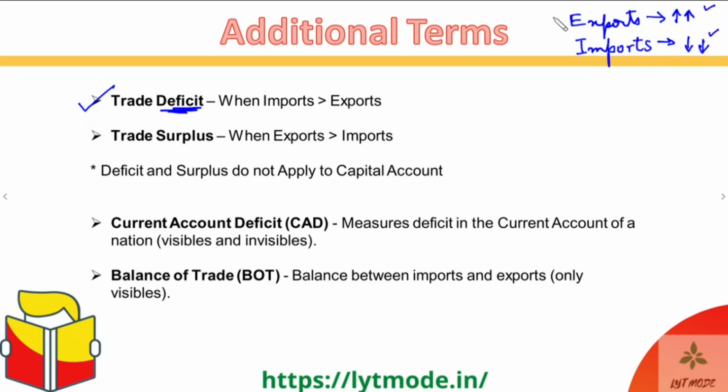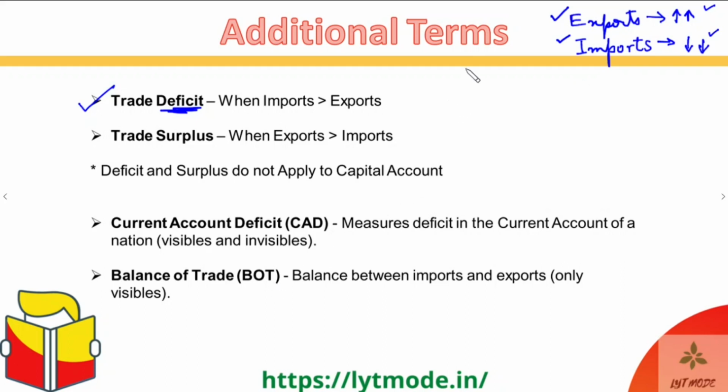That is why exports is something which is always a positive thing for the economy, and imports is something which we consider to be kind of a negative thing. And that is exactly how we will now treat them for any kind of an economic analysis, or any kind of an economic calculation that we are doing. So whenever a trade is happening, it is either an import or an export trade, right?